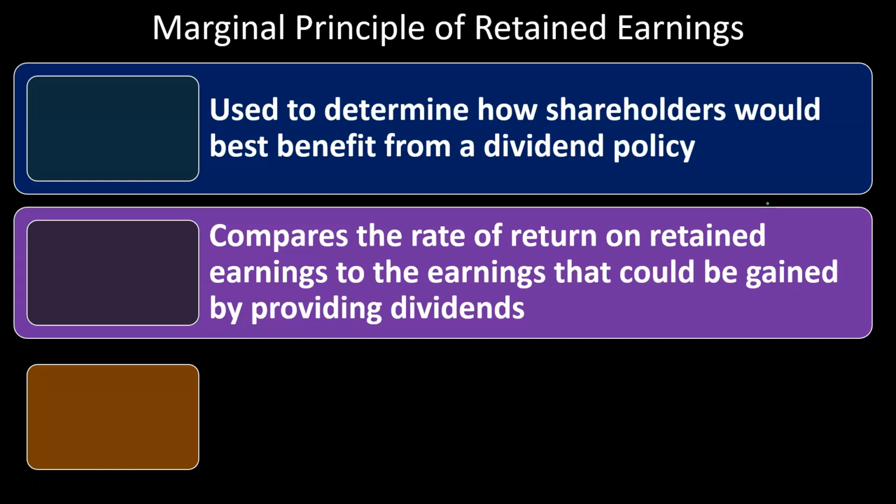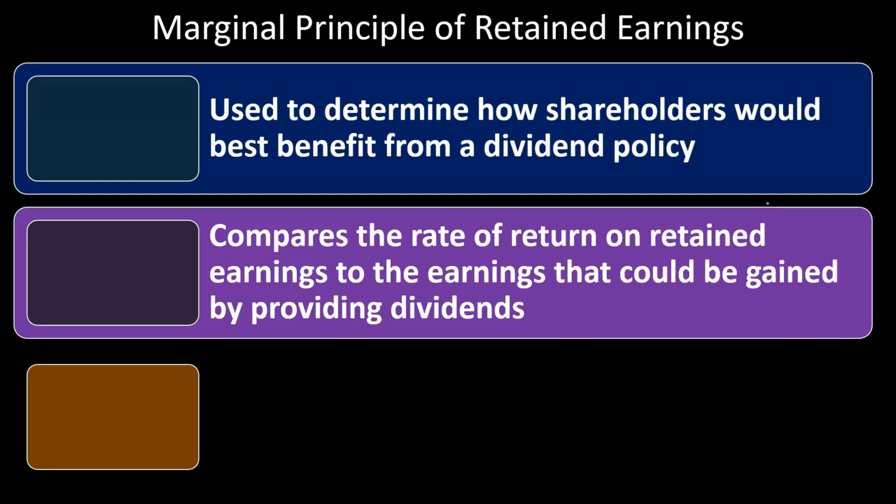So in a practical sense, we'll generally say the company's probably going to have a required rate of return. If they have the earnings and the cash and can keep it in the company and obtain the required rate of return, which we assume is greater than what an individual investor could get if they were to get the dividend and then invest it, then it would be beneficial to the owners for us to put it back into the company. Now, shareholders might not always agree with that because they might like the money because it's more concrete to get the money rather than putting it back into the company.